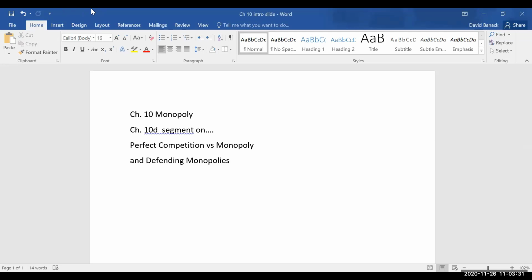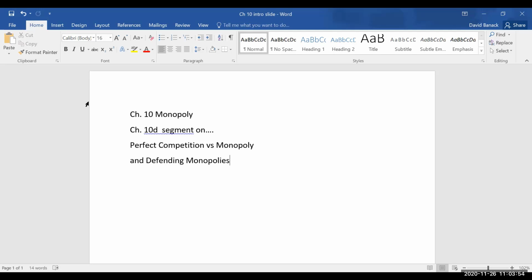Hi, everyone. Welcome to another segment on Chapter 10. In this segment, we're going to look at perfect competition, that market structure, and compare it to monopoly. We actually draw a graph showing the equilibrium solution in perfect competition, and then the comparable solution in monopoly, and really just compare the price differences and the quantity output differences.